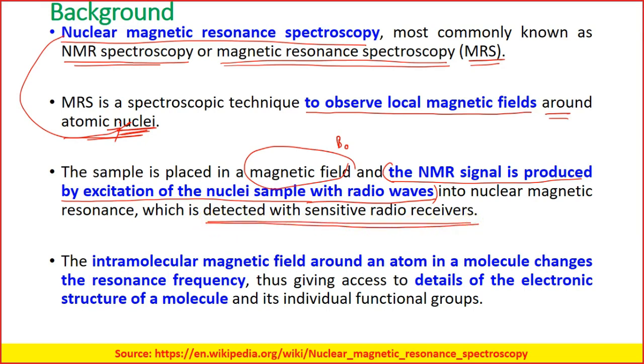The intramolecular magnetic field around an atom in a molecule changes the resonance frequency, thus giving access to the details of the electronic structure of a molecule and its individual functional groups. This line will become clear slowly as we go in depth in our next slides.